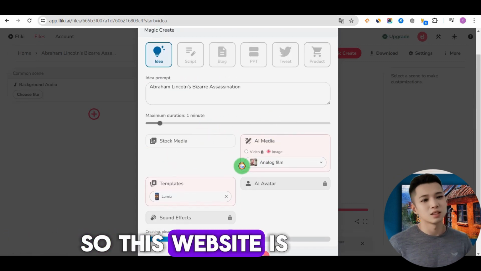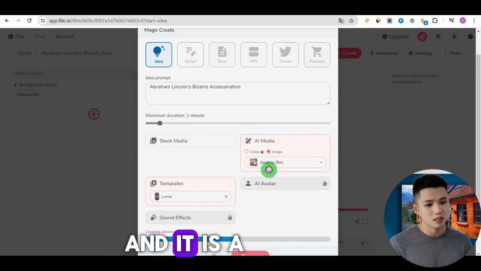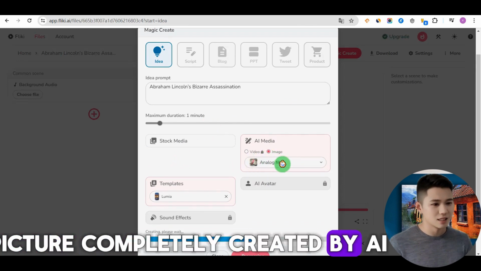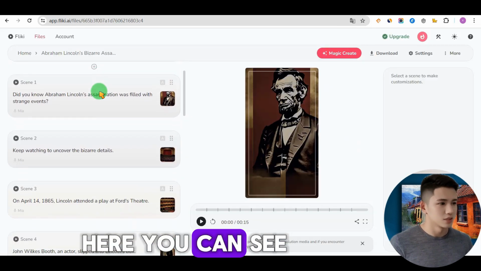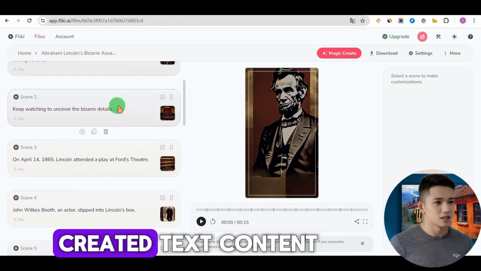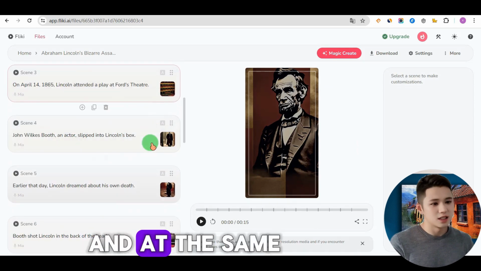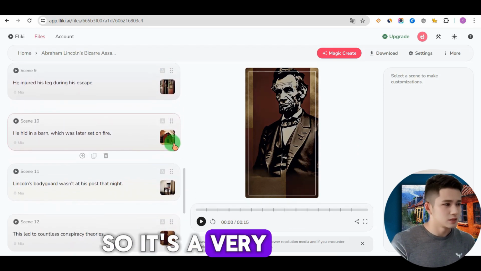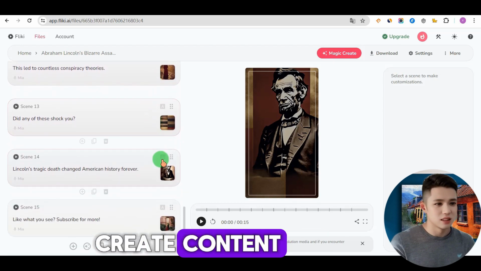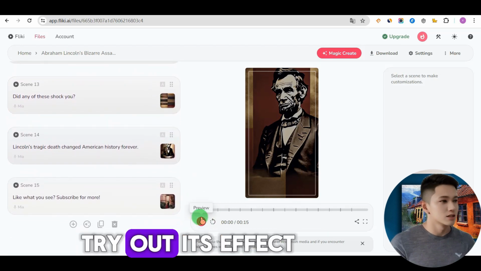So this website is very convenient, and it is a picture completely created by AI. You don't have to worry about any copyright issue. Here you can see, I have it automatically create text content, and at the same time create pictures. So it's a very worry-free way to create content, and we can also try out its effect.